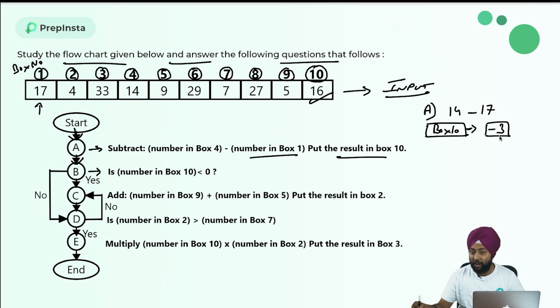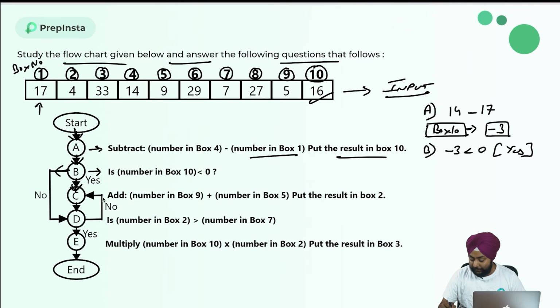Number in box 10 is now minus 3. Is number in box 10, that is minus 3, less than 0? Yes, it is. So in the yes case, I will move downward. If it was no, then I'd move to this step. Though it is yes, I will move downward, because for yes, I have to go downward.